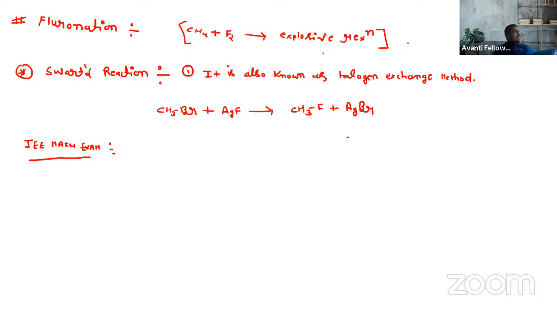So which method is the best for the preparation of alkyl fluoride? Methyl fluoride, better. Can anyone say? Methyl or alkyl, you can say anything. Both are same. So which one is the best method for the preparation of alkyl fluoride? Finkelstein, Schwarz reaction, free radical, or Sandmeyer? Obviously, beta, Schwarz reaction, right? So Schwarz reaction is the best method for the preparation of CH3F, or we say alkyl fluoride.